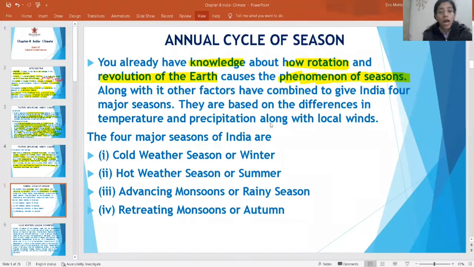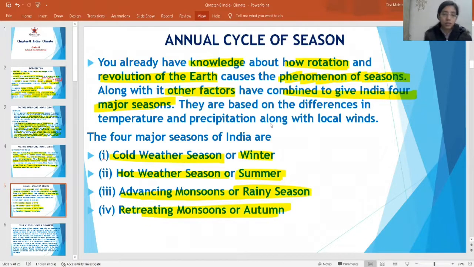So along with other factors that are combined to give India 4 major seasons. 4 major seasons are there according to temperature, according to precipitation, according to local winds. Cold weather season, winter, which is going on. Hot weather season, that is summer, which is going to come. Advancing monsoons or rainy season. Repeating monsoons or your autumn season. This we are going to talk about.